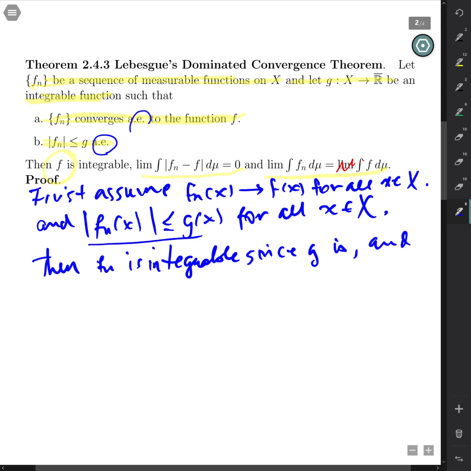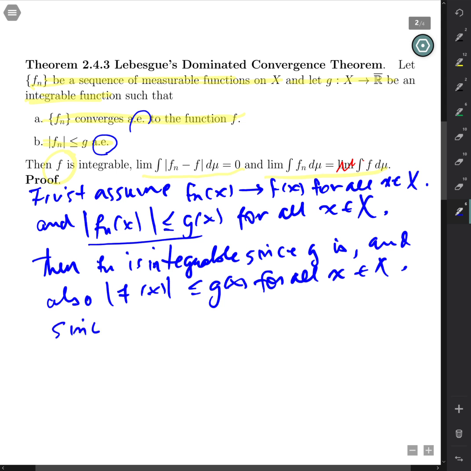And also, since f is the limit, f of x in absolute value is less than or equal to g of x for all x in X. And since f equals the limit of Fn, f is measurable.